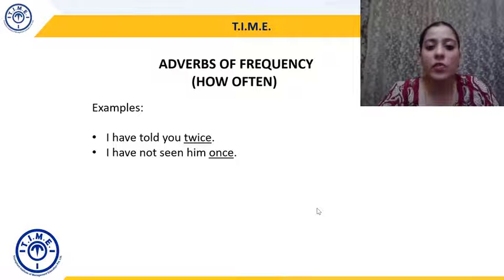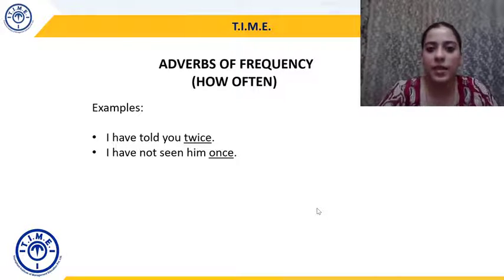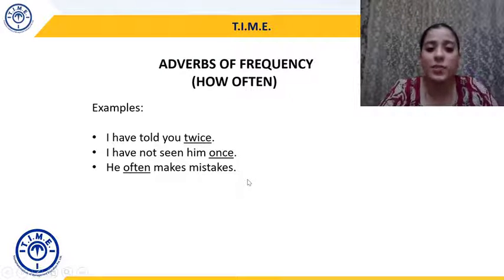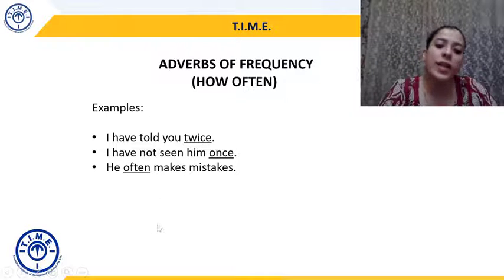Similarly, I have not seen him once. How often have you seen him? I have not seen him once. एक भी बार नहीं, right? So एक भी बार, once, becomes an adverb of frequency. He often makes mistakes. How often does he make mistakes? He often makes mistakes. So often again is an adverb of frequency.